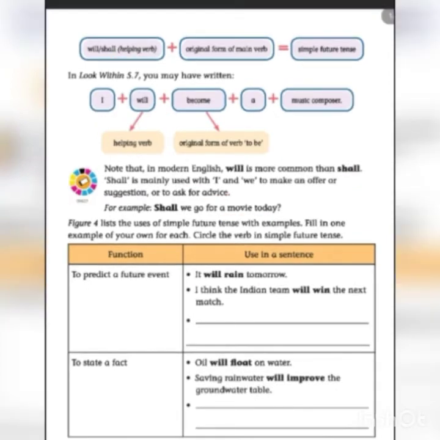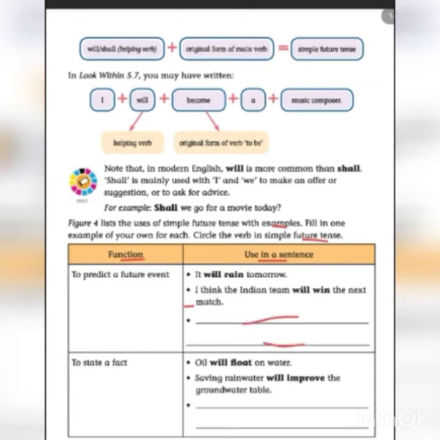In figure 4, list the uses of simple future tense with examples. Fill in one example of your own for each. Circle the verb in simple future tense. Function used in a sentence: to predict a future event. It will rain tomorrow. I think the Indian team will win the next match.